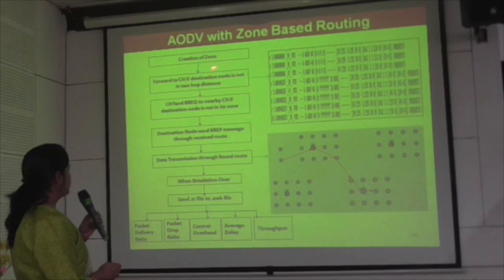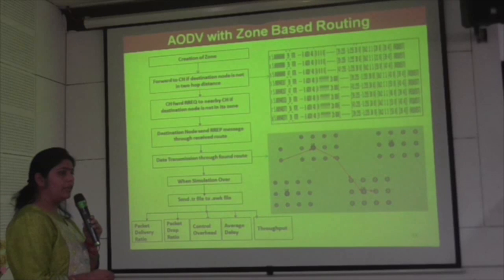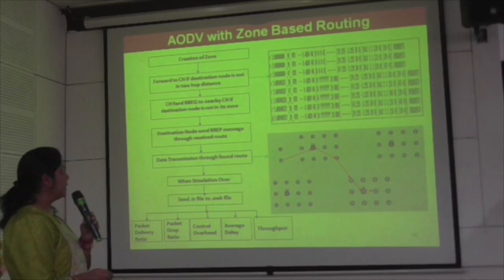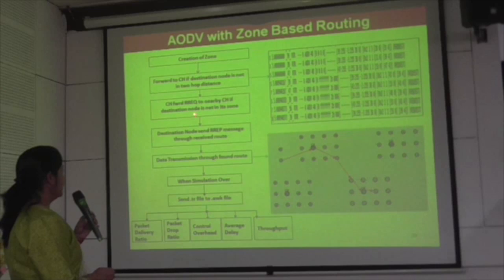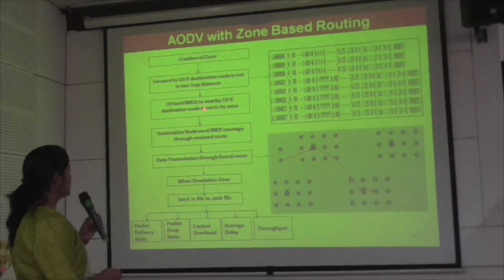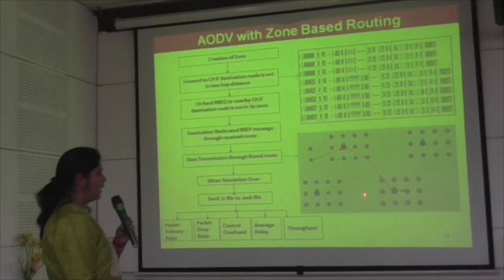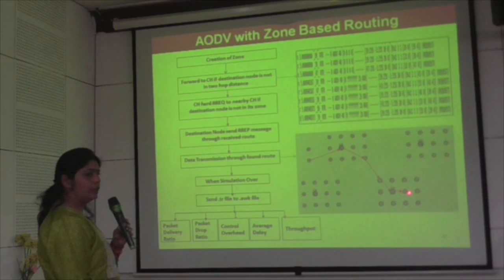After creation of zone, if the source node finds that the destination is not within its 2-hop distance, only then will it send the request to the cluster header. Otherwise, it will directly send the data to the destination. Then the cluster head is selected. After sending the request packet to the cluster head, the cluster head searches whether the node exists in its own vicinity. If not, then it will send it on to another cluster head. Through that we find the route.